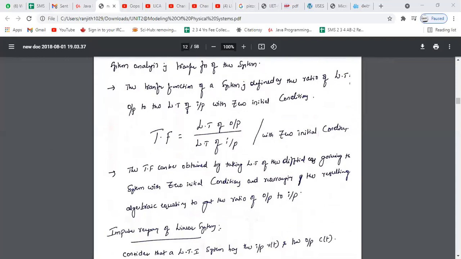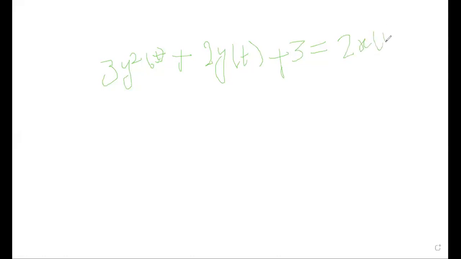Suppose you take, let us take one example. 3 y double dot of t, I'm taking some differential equation, plus 2 y dot of t plus 3 y of t equal to 2 x dot of t plus 3 x of t.